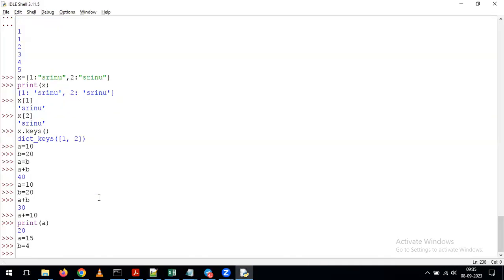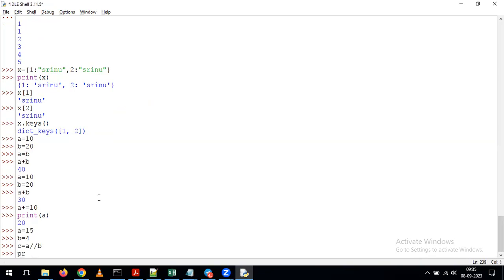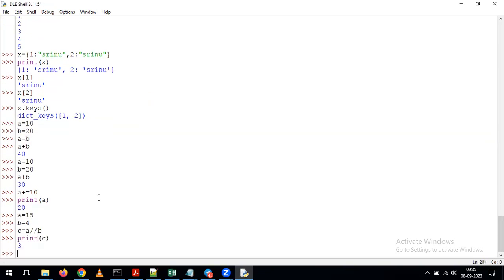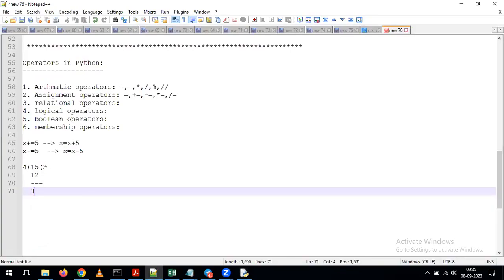Now, for example, if I give C equal to A slash B and print C, whatever value we have here will populate in the output. Now my requirement is, instead of populating this value, I want to populate the remainder value. Then what can we do? Any guesses?